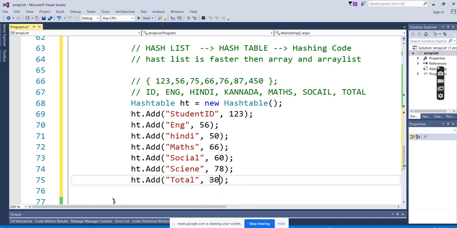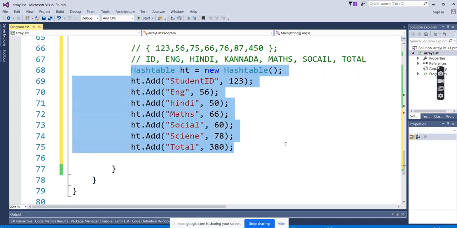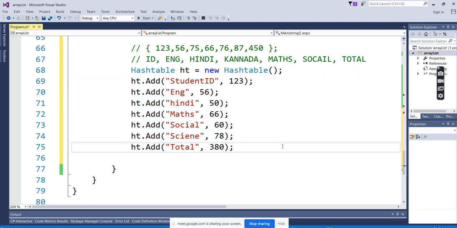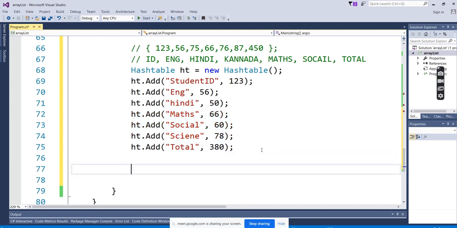Total just made it have the 300. Okay, so here you can assume that, right? If you want to fetch, you can see it's very clear, same like a dictionary. When you're searching in the dictionary, if the key is Hindi, the value is 50. If the key is mathematics, we get that value. So here we can fetch any value in between, any value that we have mentioned. So just see here in the output window.